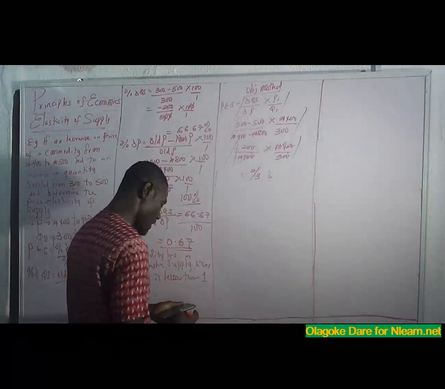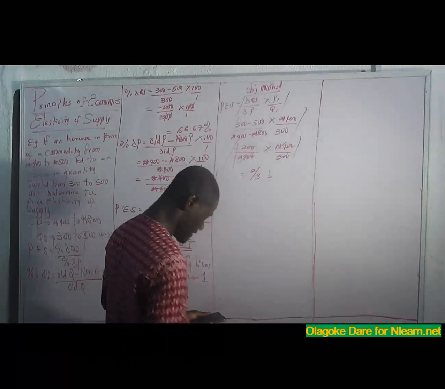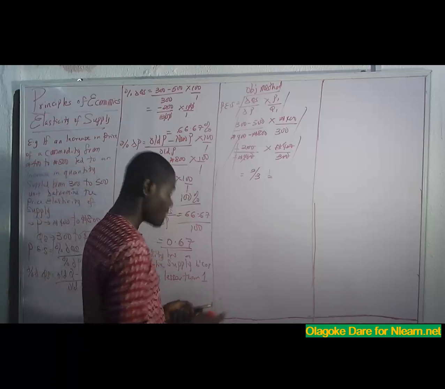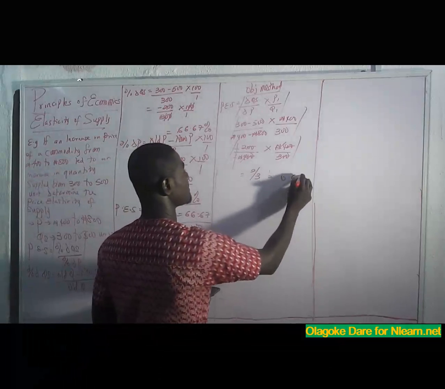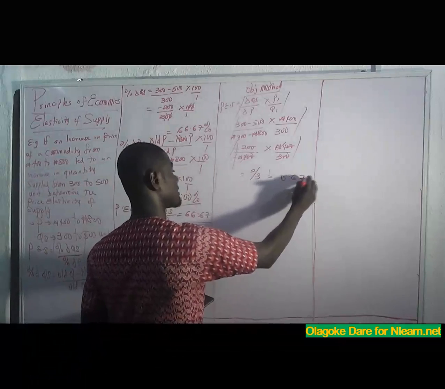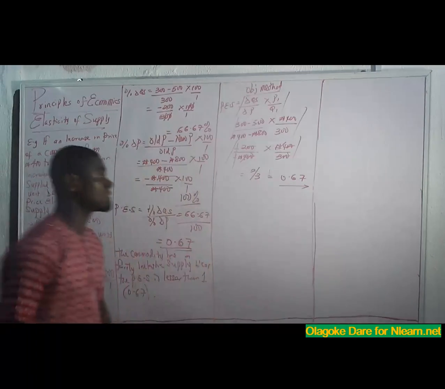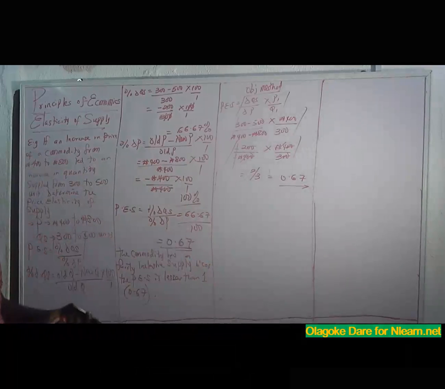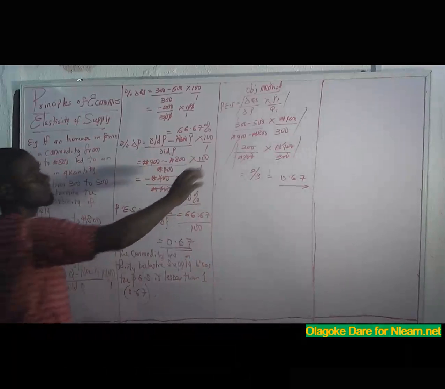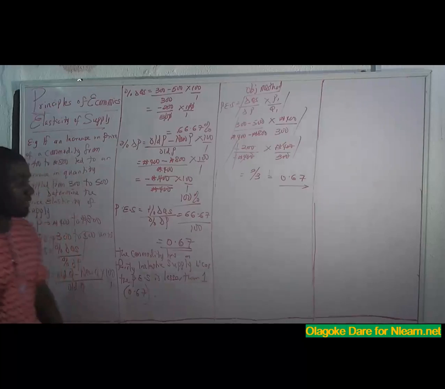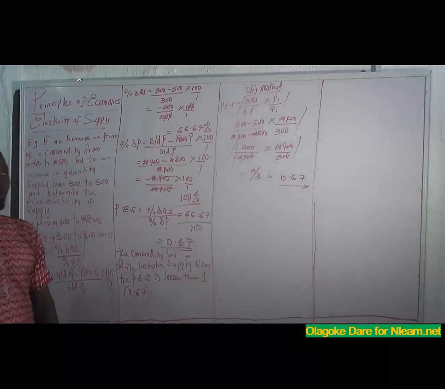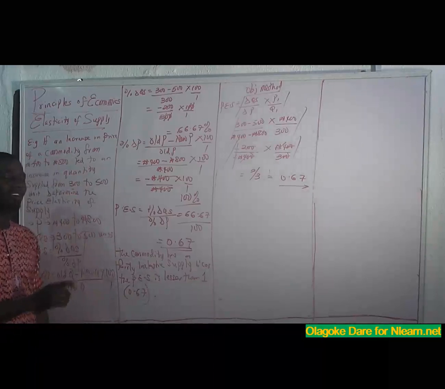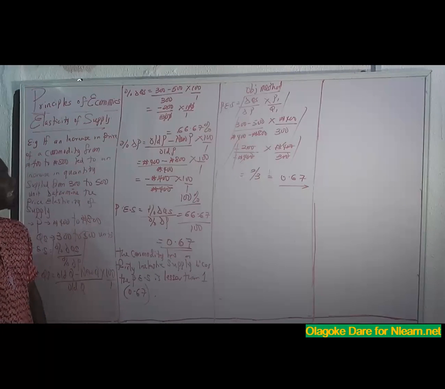So let's do our math. 2 divided by 3, we have 0.67. You can see it's the same thing as 0.67. So use this for objective questions to save time, and use the other for theory. With this, you should have no problem in elasticity of supply.